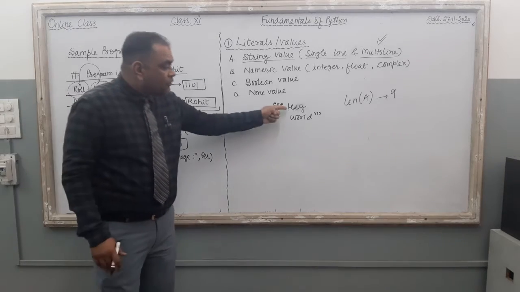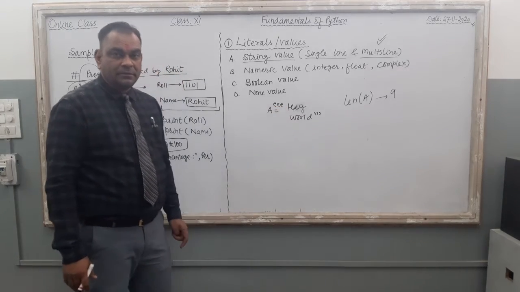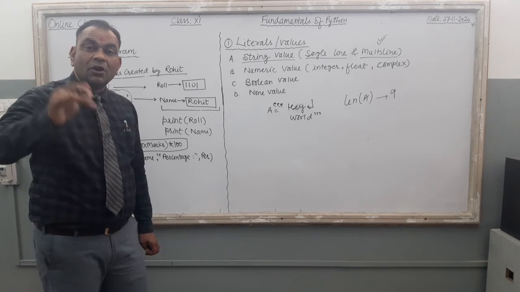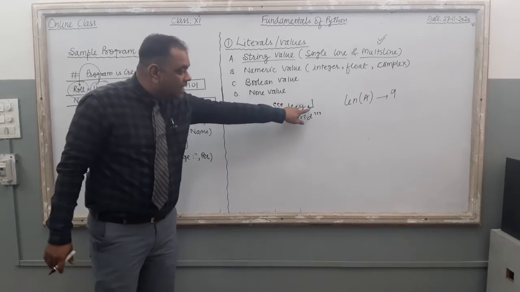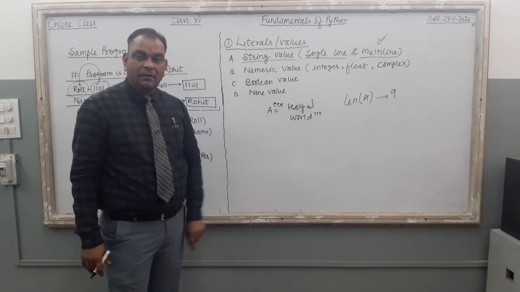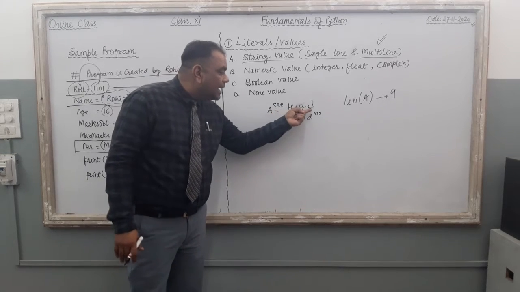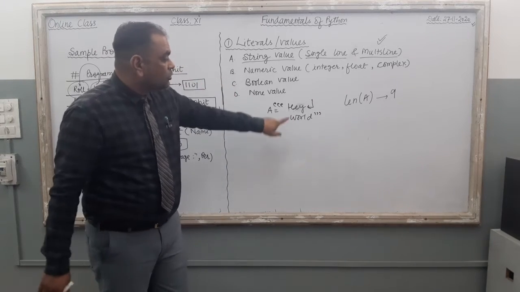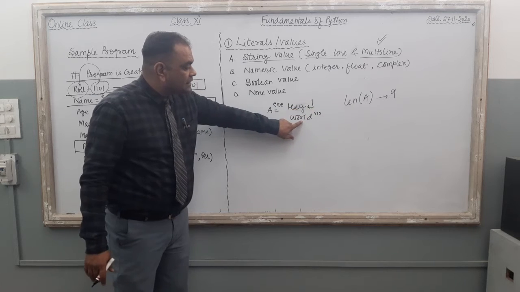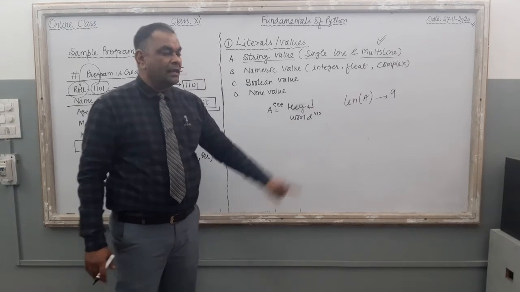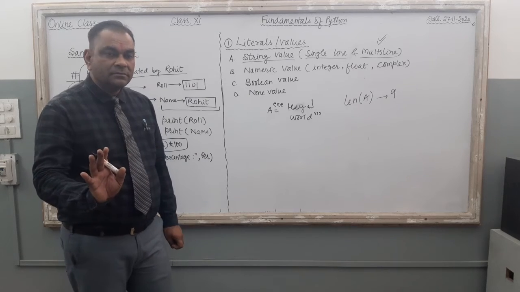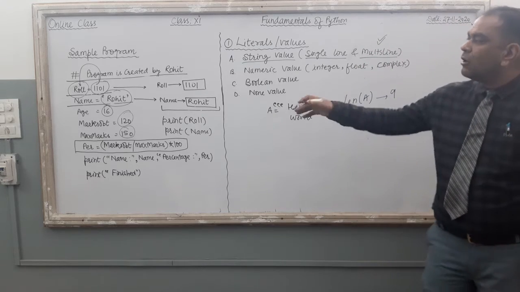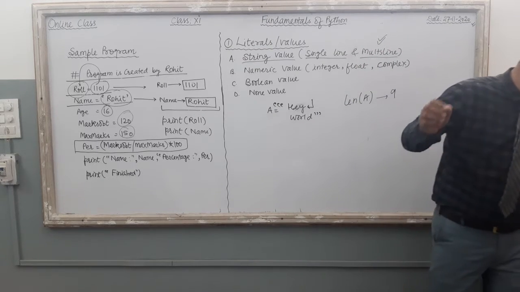Just see. If you give a multi-line string in Python, then one enter symbol is also there. Though it does not appear on the monitor, we press enter, and only then will the second line appear. The computer counts the enter symbol also, and calculates it in the length. So here 1, 2, 3, 4, 5, 6, 7, 8, 9, so the length of the multi-line string is 9. Clear? Okay, this is the string part. We can give 2 different types of string, either single line string or multi-line string, according to the need of our software.